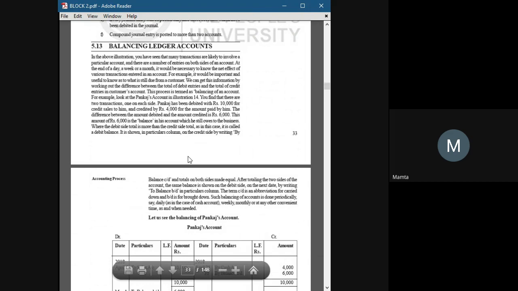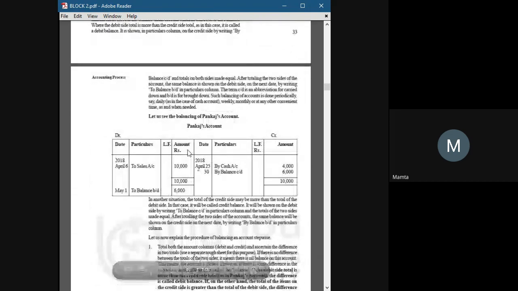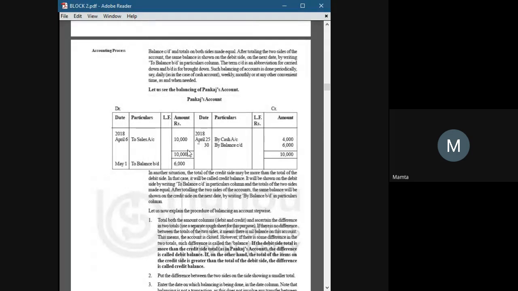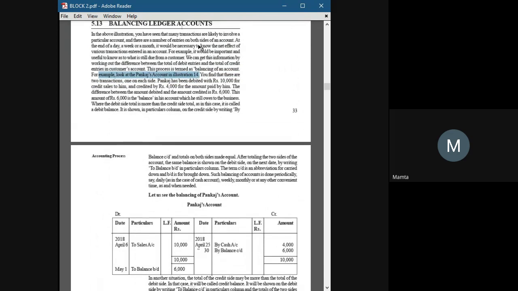So yes, balancing a ledger account. How do we balance the ledger account? We have an example here. Look at Pankaj's account in illustration 14. We have to go back to illustration number 14.